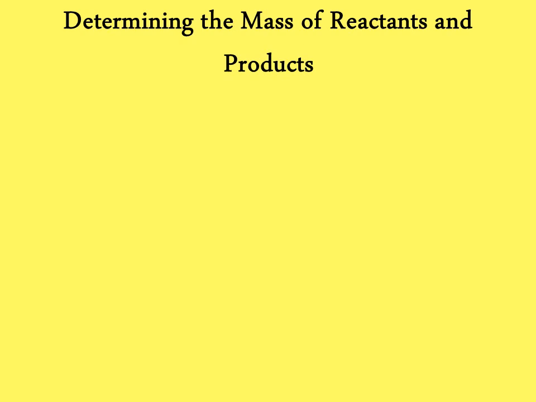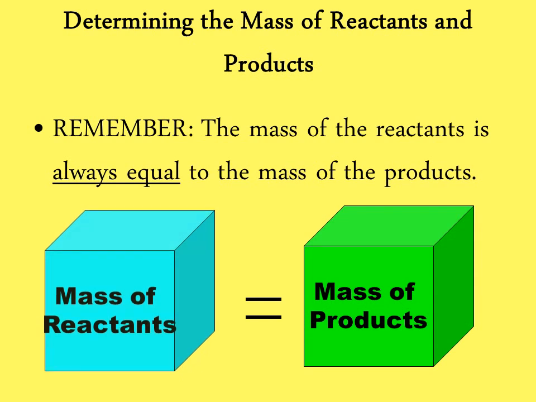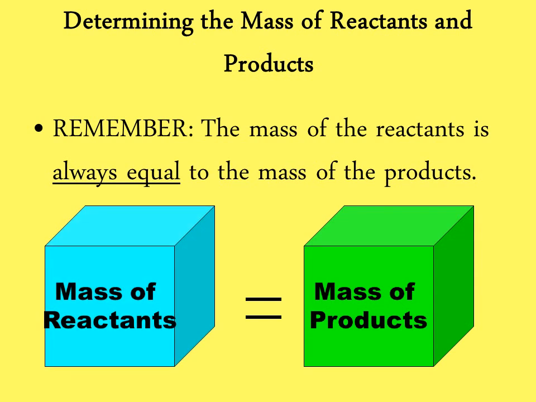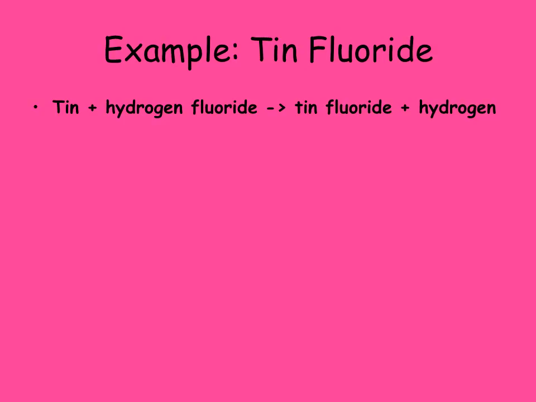So we're going to do one more thing before we're done, and we're going to determine the mass of reactants and products. One thing to remember here is that the mass of the reactants always equals the mass of the products. So here's our example. We have tin plus hydrogen fluoride, and we're going to make tin fluoride plus hydrogen. Here's the mass of tin, we have 118.7 grams. And here's the mass of our hydrogen fluoride, 40.02 grams.